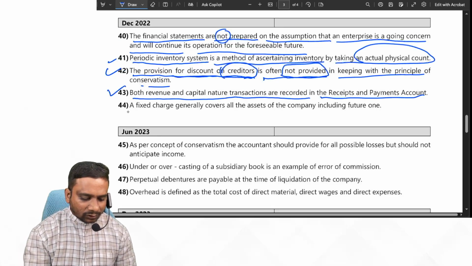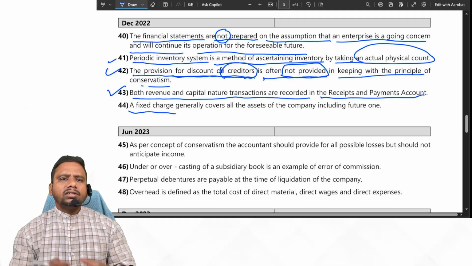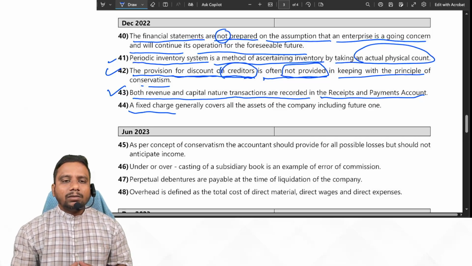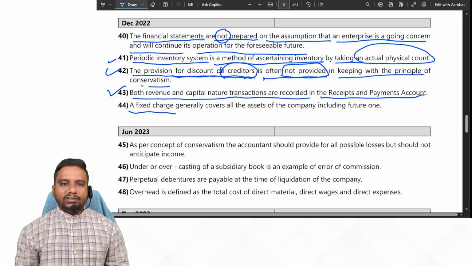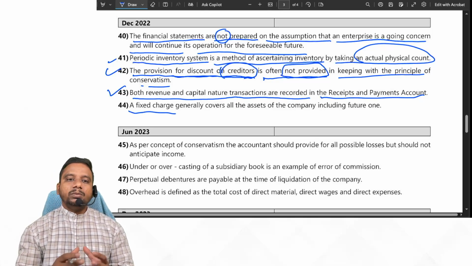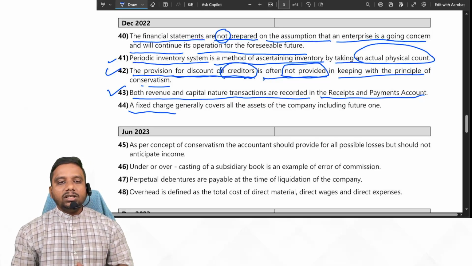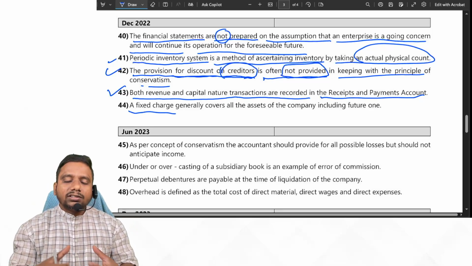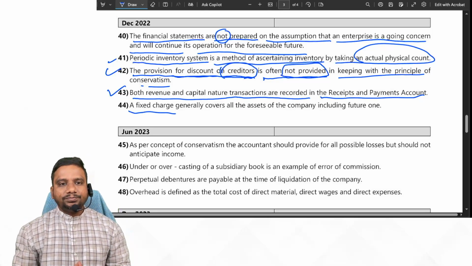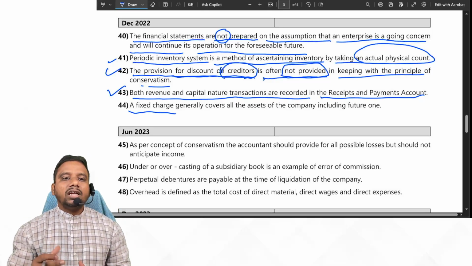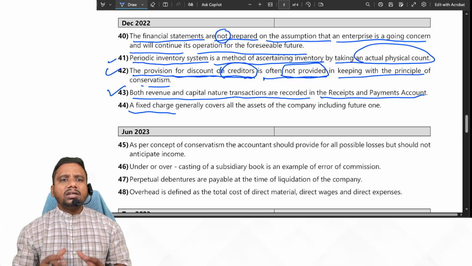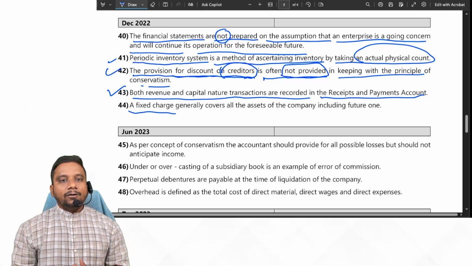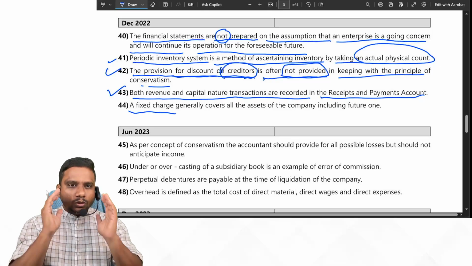Next, a fixed charge. See, whenever the company issues debentures to the public, then the company may create charge on the assets, in favor of the debenture trustee. This charge may be fixed charge or floating charge. Fixed charge means the company creates charge on a specific asset. That is fixed charge. On the other hand, we have floating charge also. Floating charge means the company creates charge on all assets of the company, including future ones. Yes or no, students? Yes. So do remember this concept.